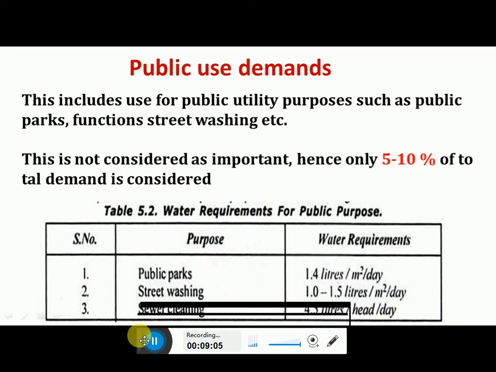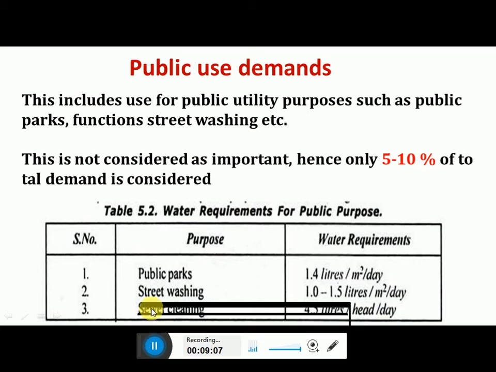Okay, so that means in the given table you can see for public parks the water requirement is 1.4 liters per meter square per day. For street washing it is 1 to 1.5 liters per meter square per day. For sewer cleaning it is about 0.5 liters per head per day.